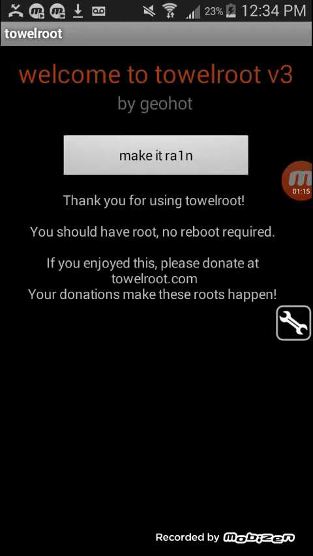And it says, thank you for using Towelroot. You should have root. No reboot required. If you enjoy this, please donate at Towelroot. Your donation makes this root happen. You don't really have to donate.